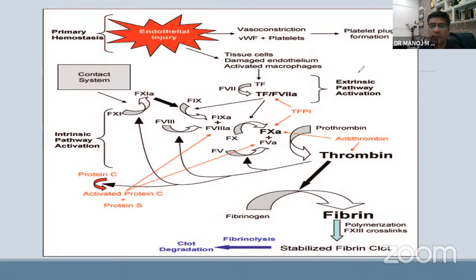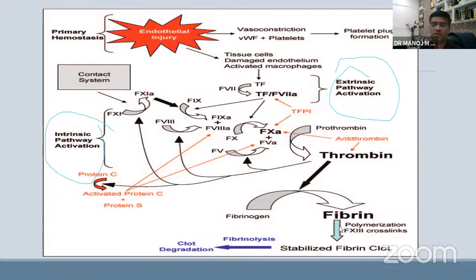This is the extrinsic pathway and this is the intrinsic pathway. Both get activated and lead to the formation of the clot through activation of prothrombin to thrombin, which converts fibrinogen monomer to fibrin.